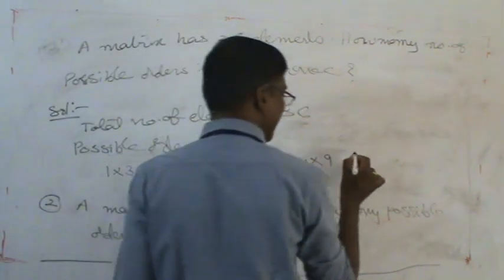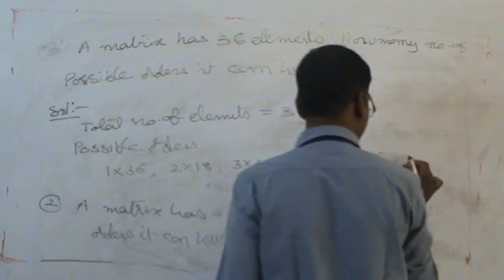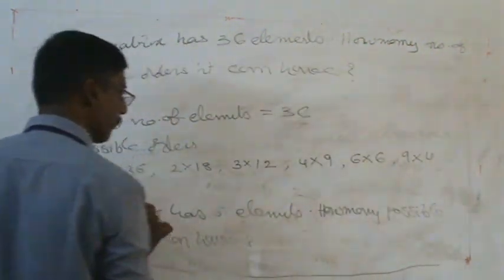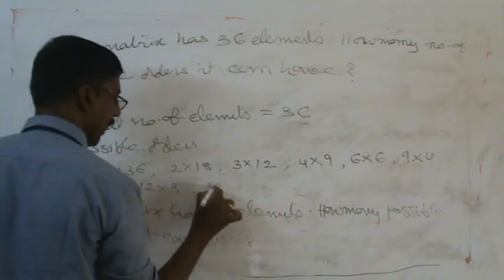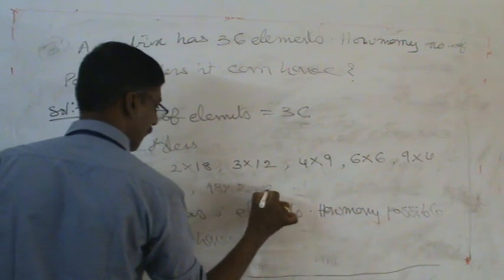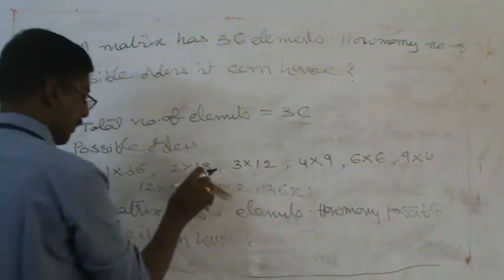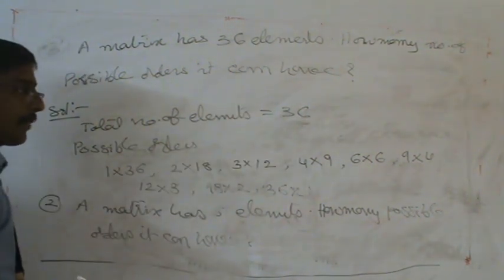Next 6 by 6. Next the reverse, 9 by 4. Then 12 by 3, then 18 by 2, and 36 by 1. These are all our possibilities for a matrix whose total number of elements is 36.